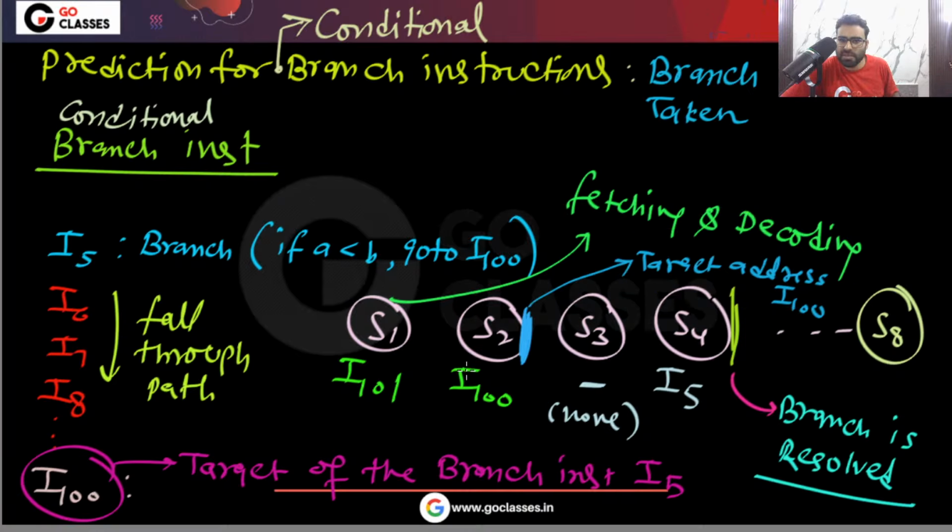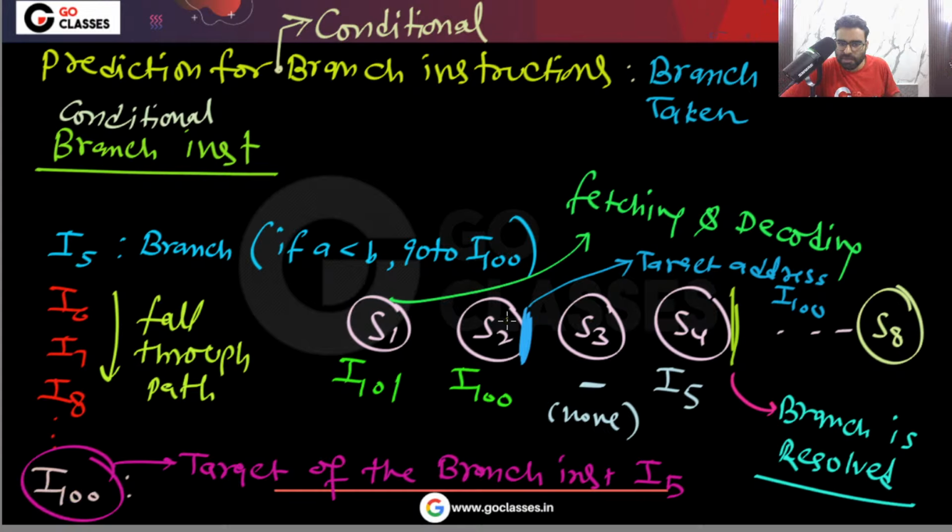Is this clear? At the end of stage S2, I will find the target address I100, so I can fetch it. But when this branch instruction is in the stage S1, we do not know the target address, so definitely we cannot fetch this I100 here.